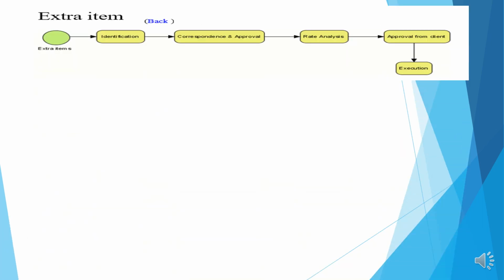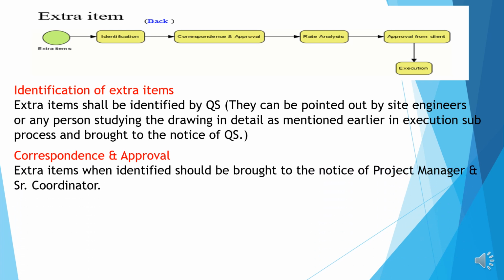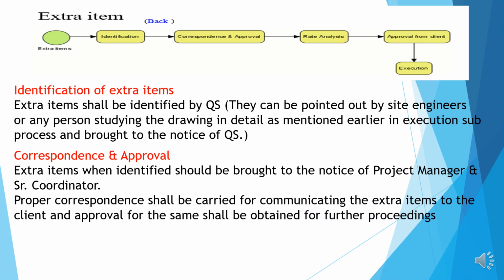Extra item. Identify the extra item, correspondences, rate analysis, approval from the client, and the execution. Identification of the extra item. The extra item should be identified by the QS along with the project manager. Correspondence and approval. Extra items have to be communicated to the client by the project manager and approval obtained for further proceedings.